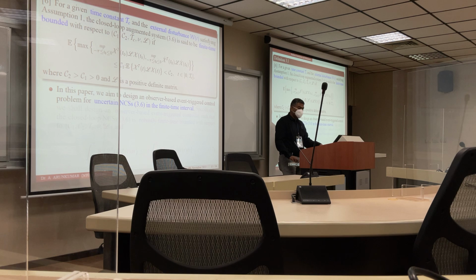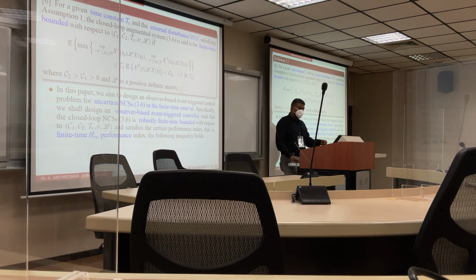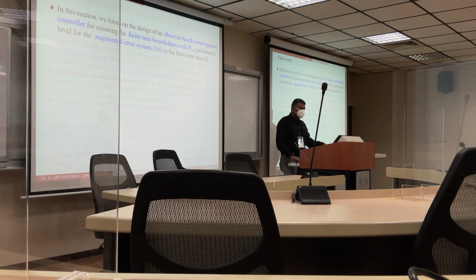So in this paper, we aim to design an observer-based event-triggered control for the uncertain networked control system 3.6 over the finite time interval, and also satisfy the H-infinity performance level in equation 3.7. Now we get to the main result.